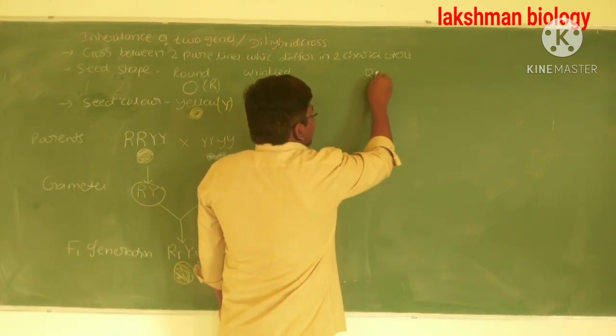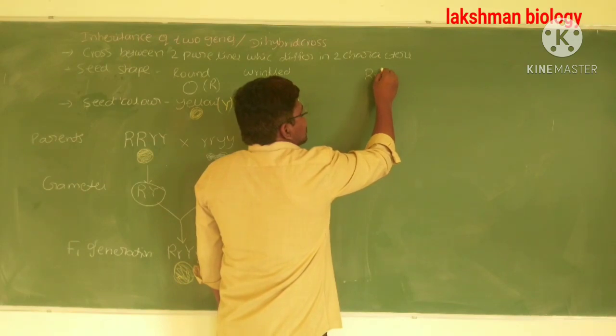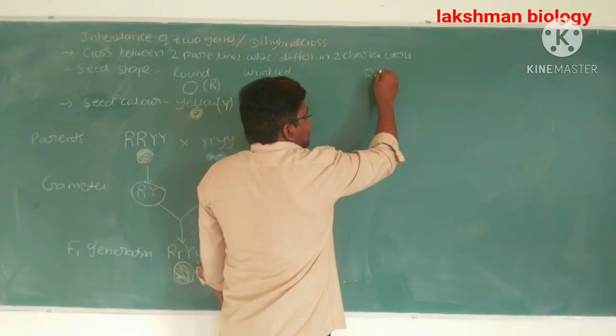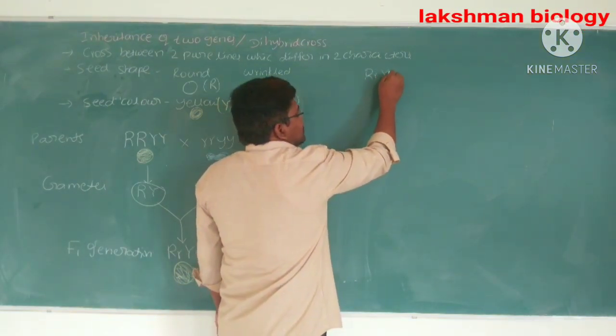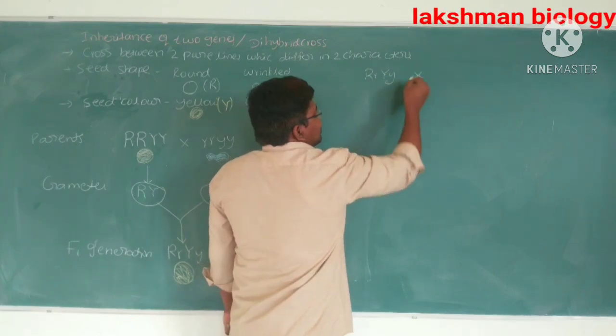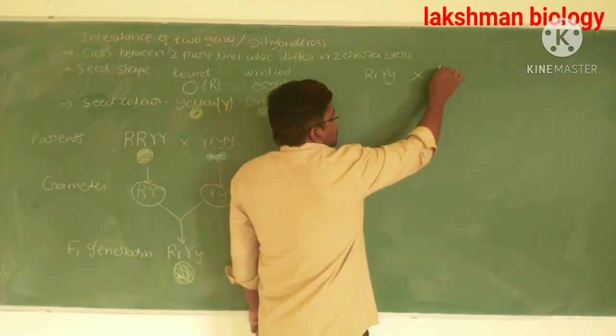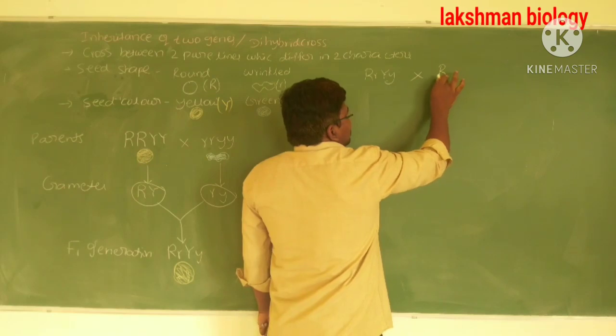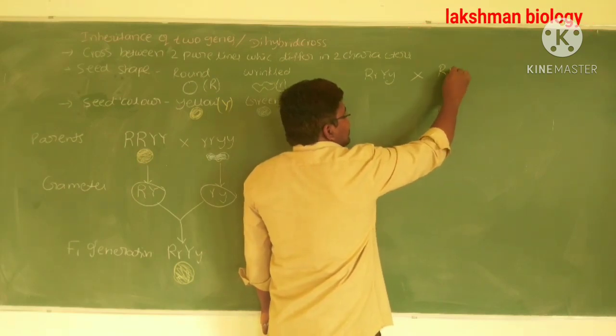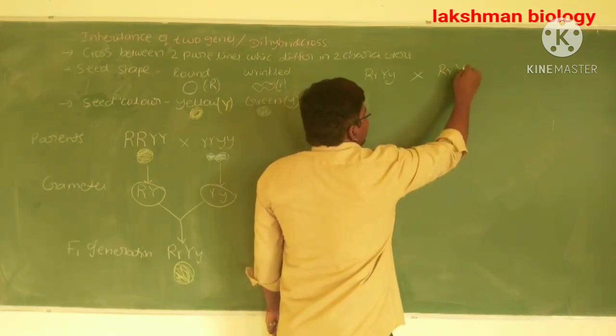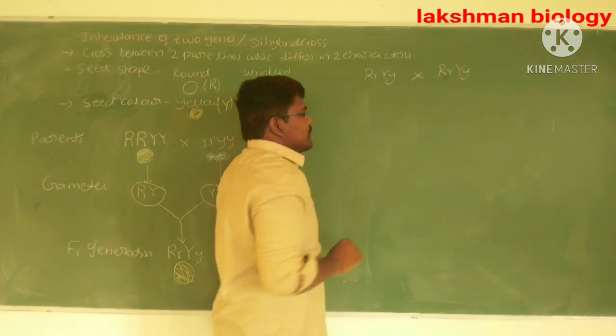See here, this is the one heterozygous parent, that is capital R small r and capital Y small y. Next, it is crossed with the same offspring which are formed in the F1 generation, that is, which contain the same genotype.